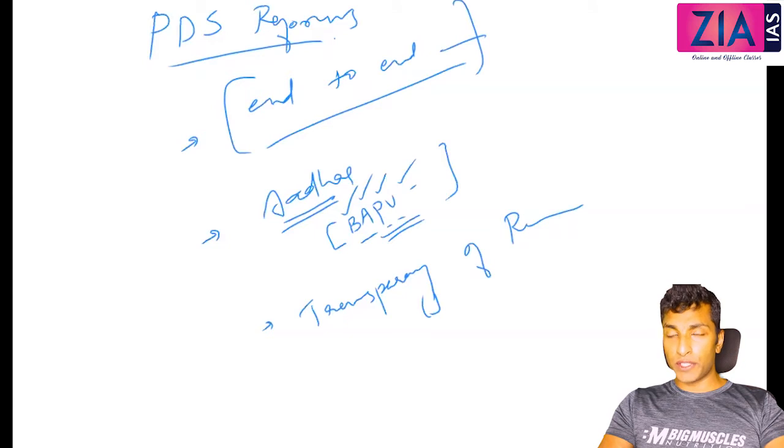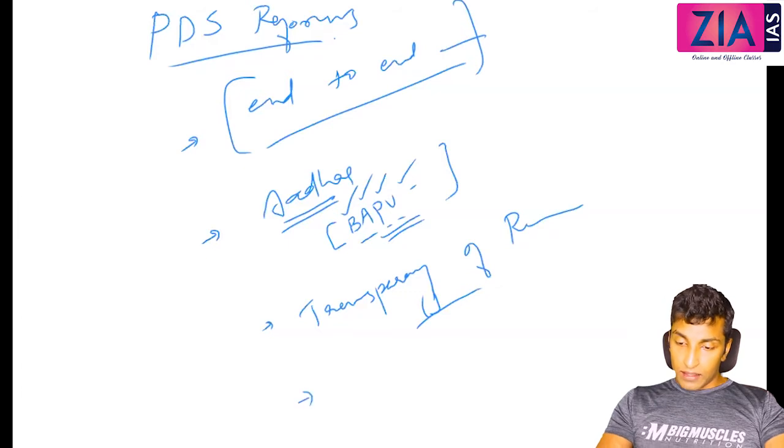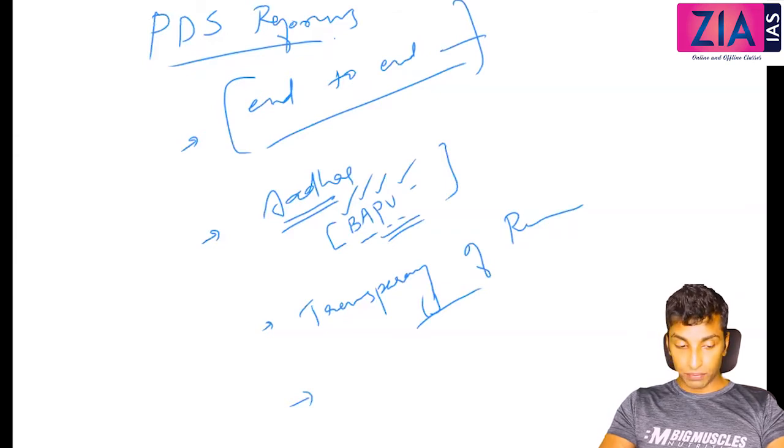Like list of the beneficiaries should be put online so that there won't be misuse or diversion, dummy people will not come, ghost beneficiaries will not be there, etc. Next point, vigilance committees to check pilferage.